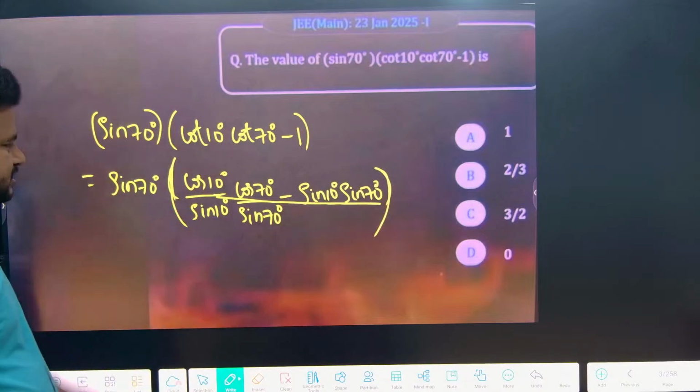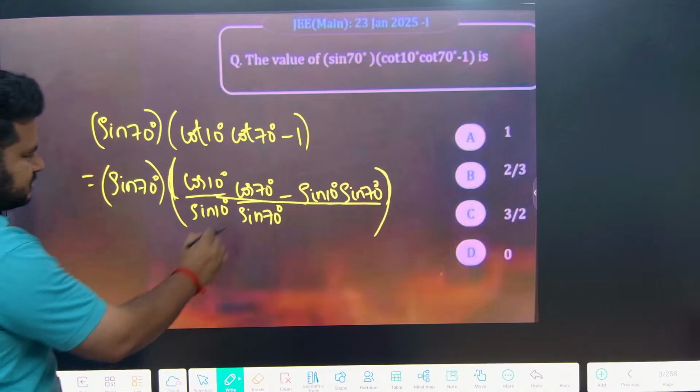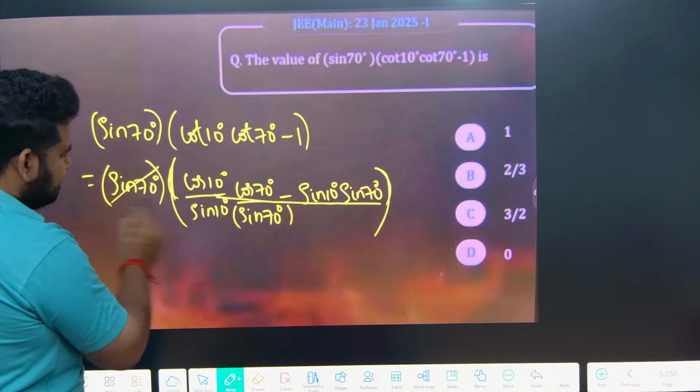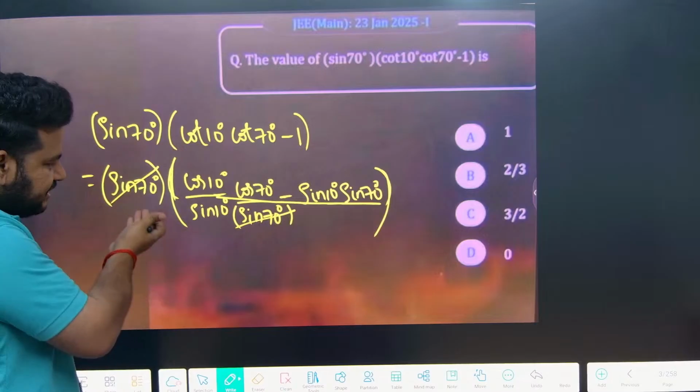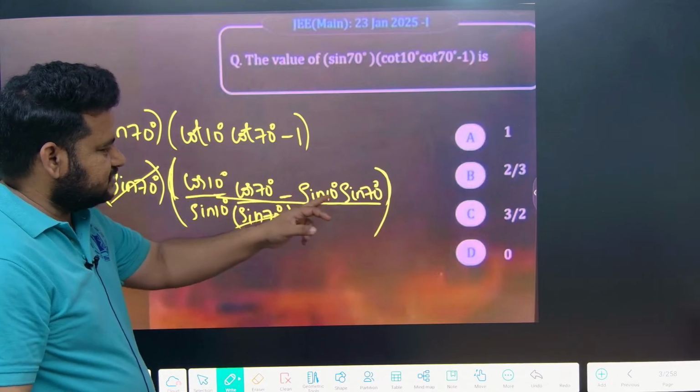So see here, I am having sin 70. Here also sin 70 is there. This and this I can cancel. Can I cancel or not? Definitely I can cancel this. Now see here, I am having cos 10, cos 70, sin 10, sin 70.